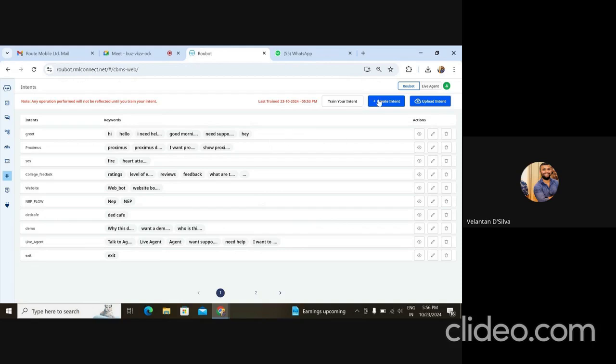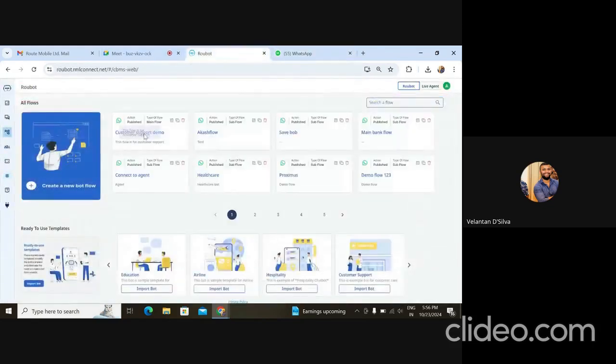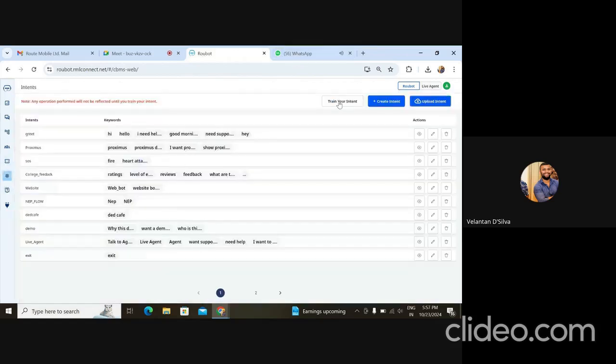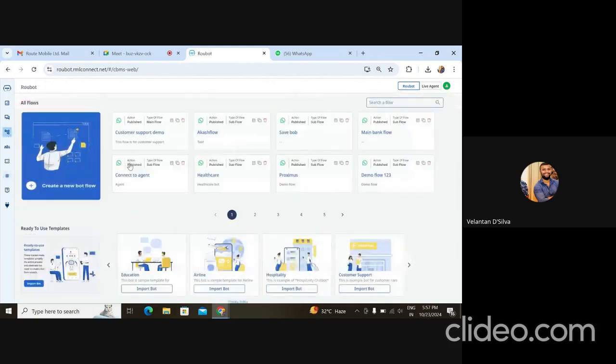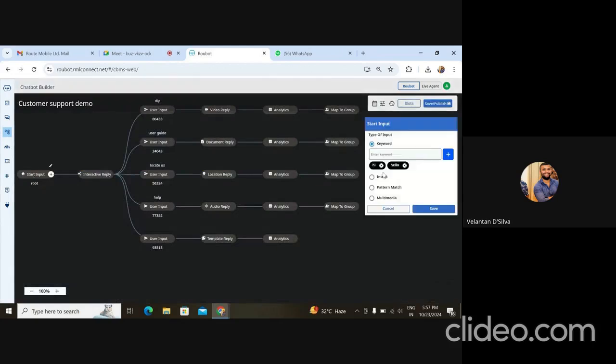Maybe I may make a spelling mistake, which would help in demonstrating how it works. So I'll go to the chat flow section, go to the customer support bot. Once you add this intent, you have to train it. I'm getting something went wrong; let's wait. Yeah, it's just getting trained. Then I go to start input, and instead of keyword, I select intent from the drop down, select greet, and save this.